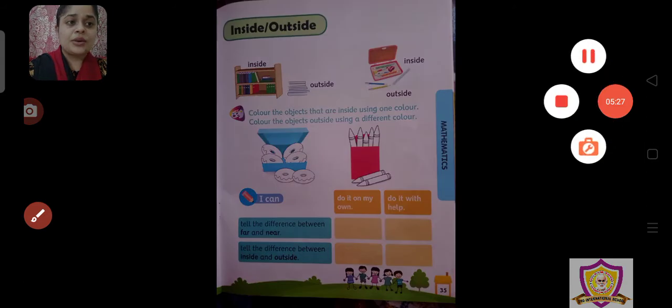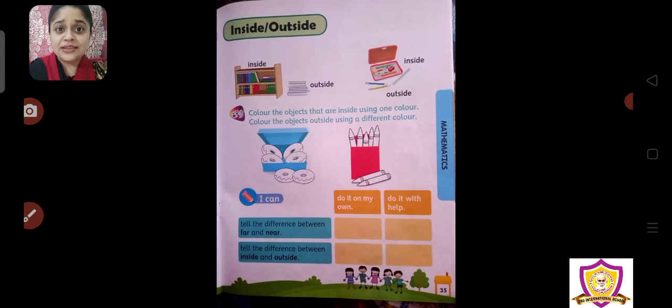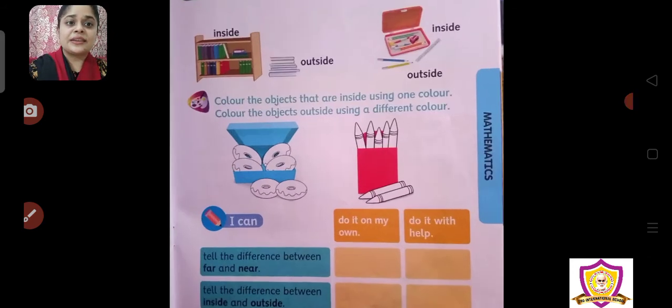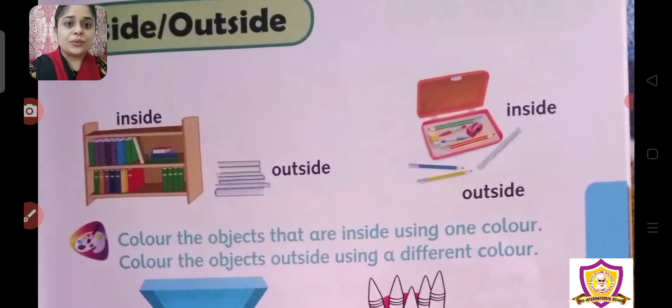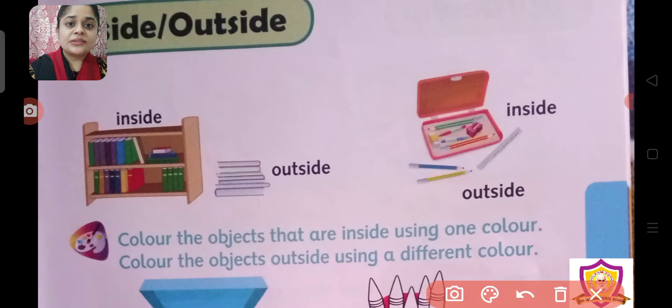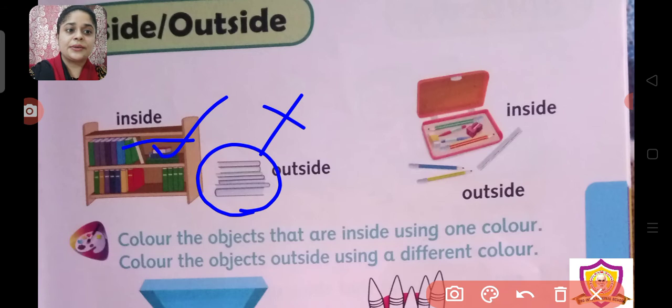Now, see, this is your book, page number 35 पे, you can see this topic, and in this topic what they are asking. Now let's see what they are doing. One by one I'll explain you. So, can you see these books? As I told you, ये सारे books देखो, ये सारे shelf के अंदर है, but these books are outside. So this one is inside and this one is outside. Okay.